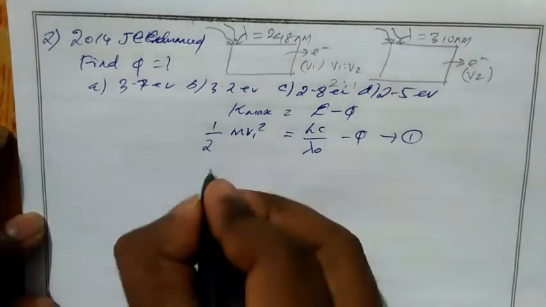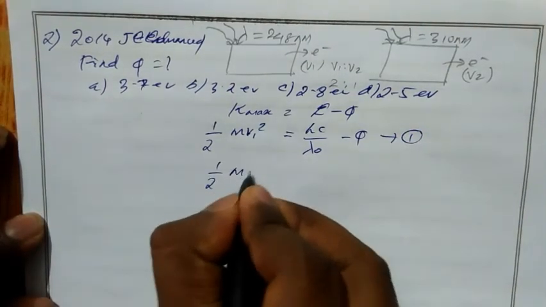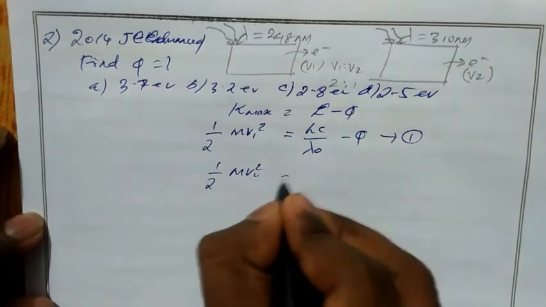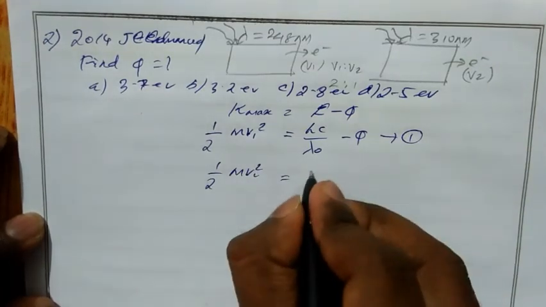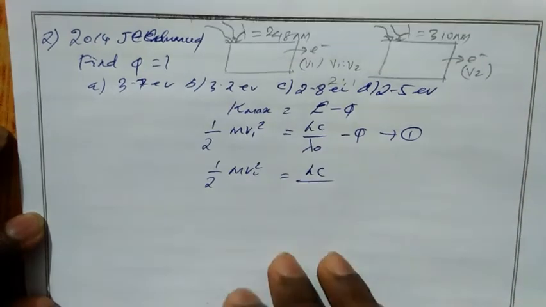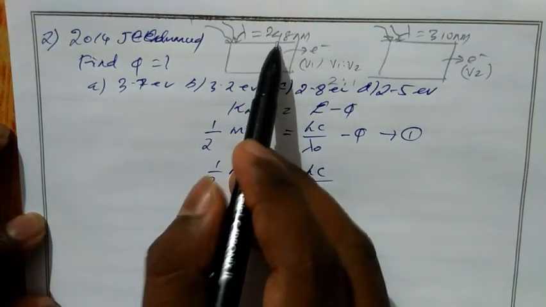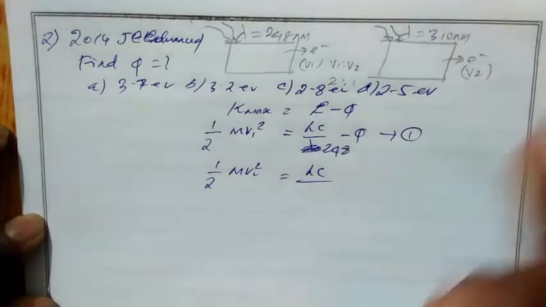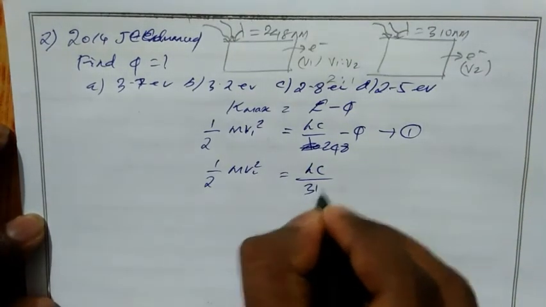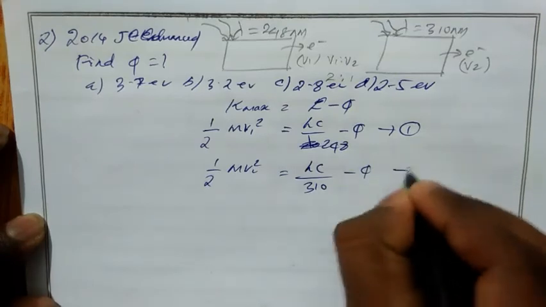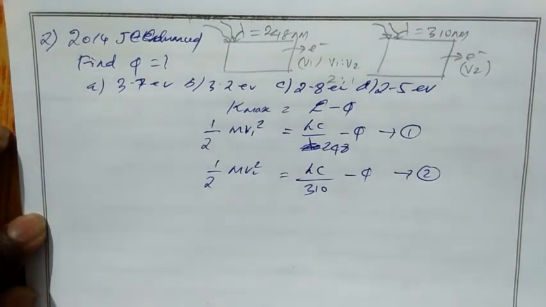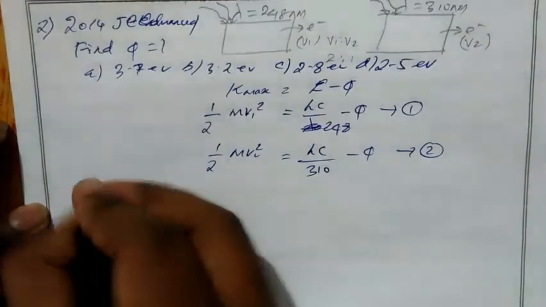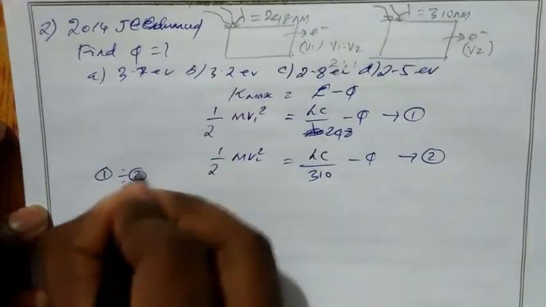Then for the second metal, half m v2 square equal to hc by, I can also substitute the lambda naught value, because we know lambda naught is 248. For the second metal it is 310, so 310 minus phi, equation 2. Then divide equation 1 by equation 2.